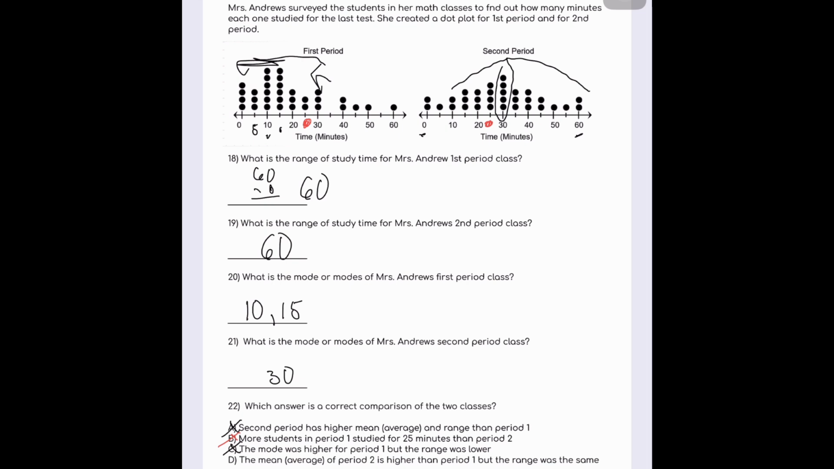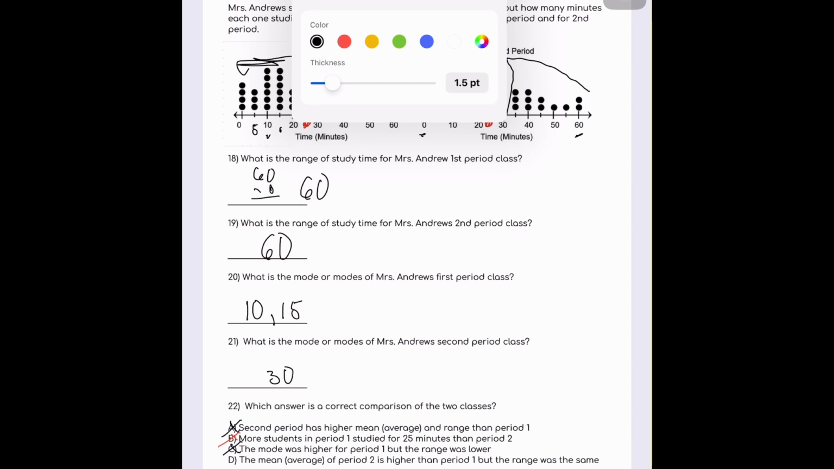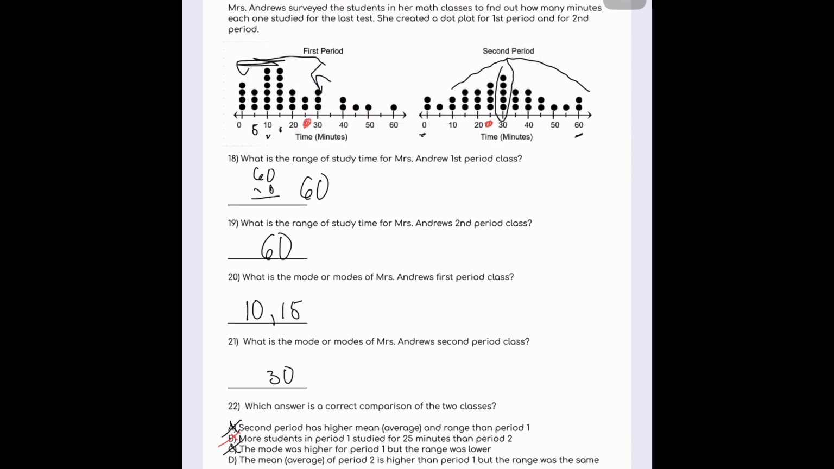The mean or average of period 2 is higher than period 1, but the range was the same. Well, again, the mean was higher because most of the scores fell in the lower range in first period, where they were evenly spread out in second period. And was the range the same? Yes, it was. The range for both of them was 60. So it had to be choice D.